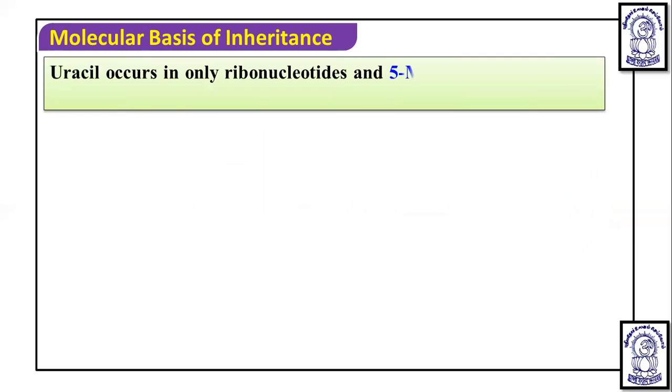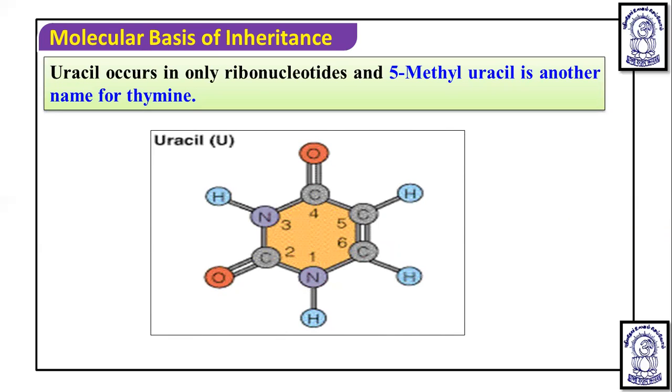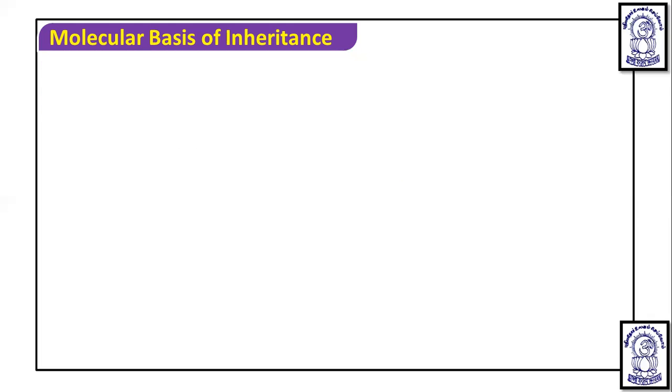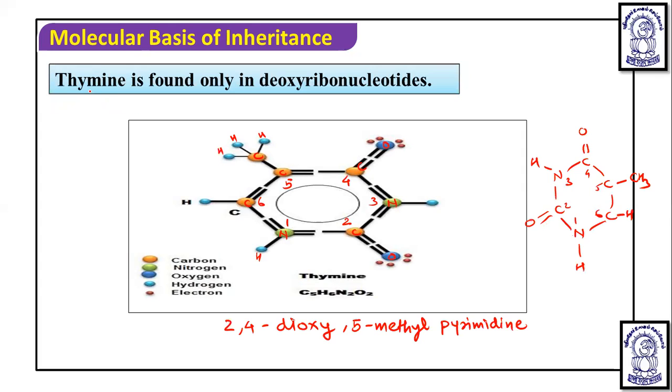Now the other nitrogenous base, uracil, occurs only in ribonucleotides, or we can say only in RNA. And 5-methyl uracil is the other name for thymine. Thymine is also named what? 5-methyl uracil. So we can write it here also. At the fifth position, if you add a methyl group, then uracil is modified into thymine. So in uracil, you will not see this methyl group, apart from the oxy groups you will see.